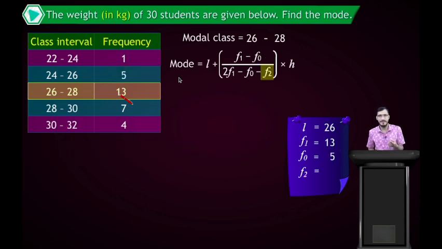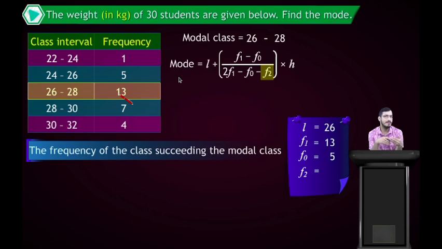Now the next term, f2. So what is f2? F2 is the frequency of the class succeeding the model class, that is 7 here. So 5 is f0, 13 is f1, and 7 is f2. Remember these three terms: f0, f1 and f2. F1 is the frequency of the model class, f0 is the frequency of the class preceding the model class, and f2 is the frequency of the class succeeding the model class. And L is the lower limit of the model class.